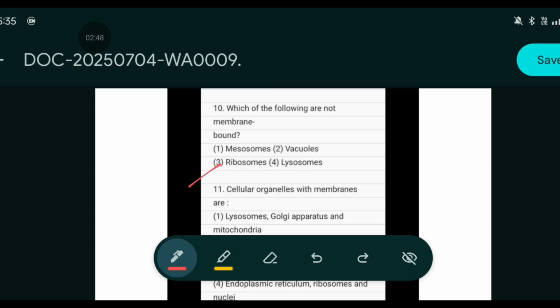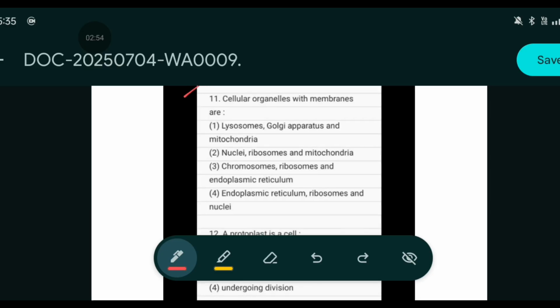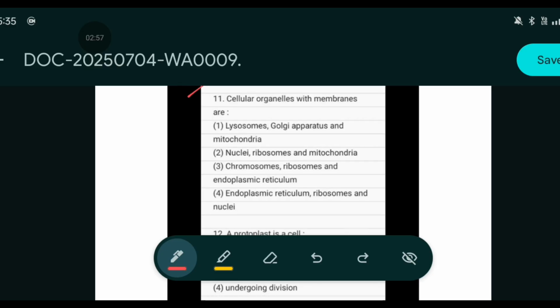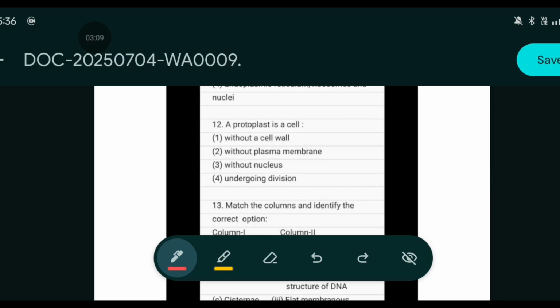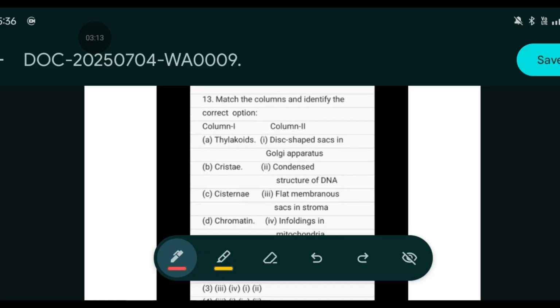The answer is ribosome. Cellular organelles with membrane are lysosome, Golgi apparatus and mitochondria, nuclear, ribosome and mitochondria, chromosome, ribosome and endoplasmic reticulum, ribosome and nuclei. The answer is 1, that is lysosome, Golgi apparatus and mitochondria. A protoplast is a cell without a cell wall. Match the following column.